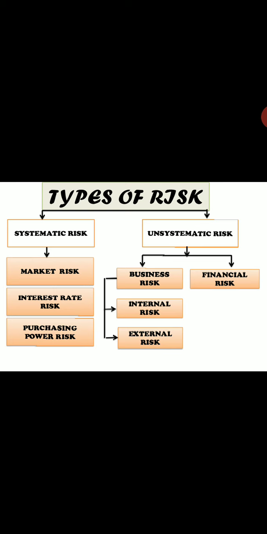What you have to understand is that it concentrates on market risk, on interest rate risk, and on purchasing power risk. So basically, systematic risk is the risk inherent to the entire market or market segment, and it is undiversifiable. You can't mitigate the volatility, because market risk is going to affect the entire market.